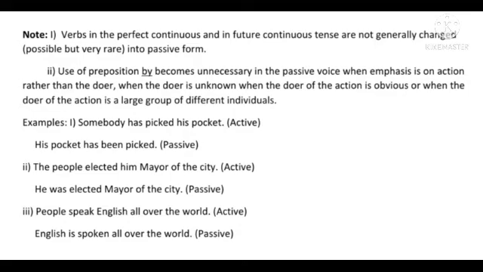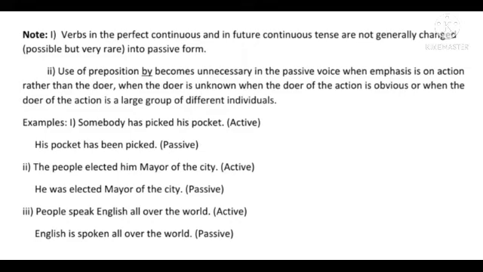Well, children, the next note is that the use of the preposition by becomes unnecessary. In some sentences, the use of the preposition by becomes useless in the passive voice when emphasis is on the action rather than the doer, when the doer is unknown, when the doer of the action is obvious, or when the doer of the action is a large group of different individuals.